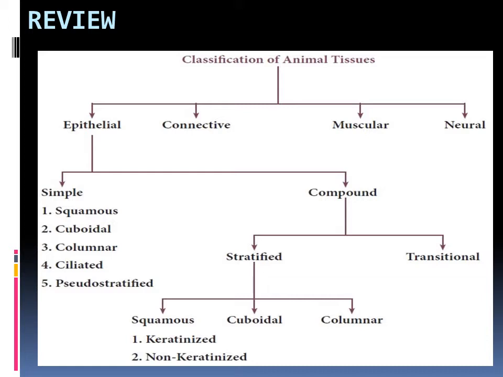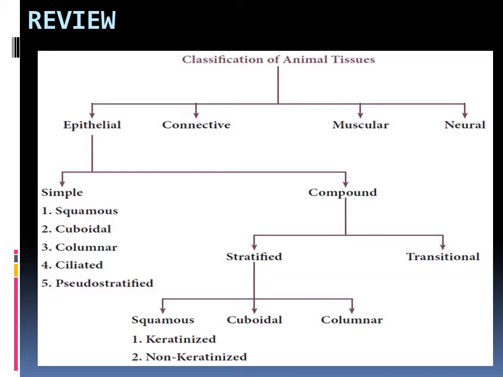So simple epithelium means this layer is made up of a single layer of cells. But in case of this compound epithelial tissue, this tissue is made up of more than one layer of cells. So we can see this classification of compound epithelial tissue.